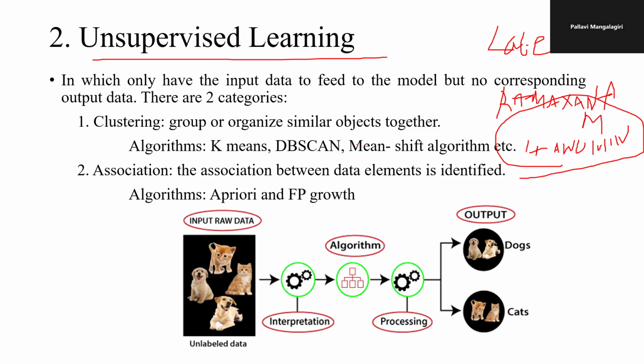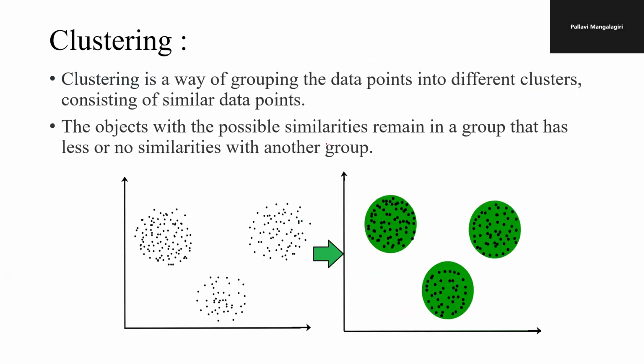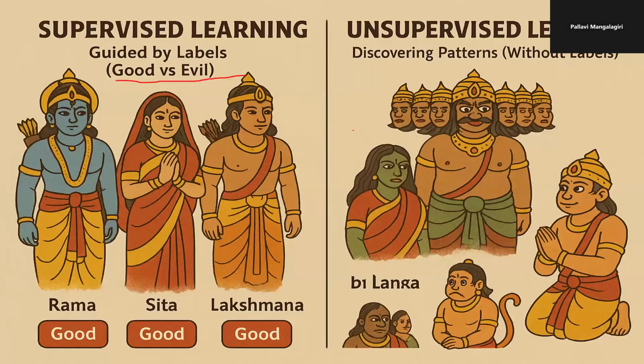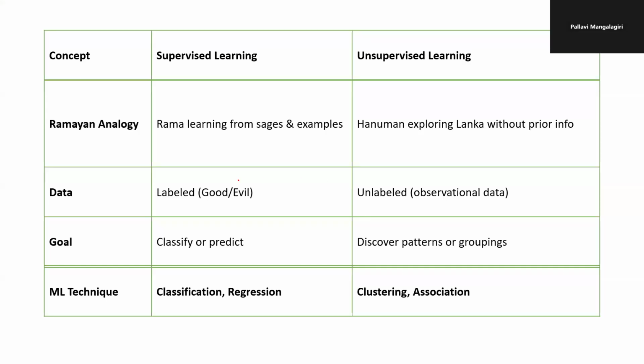We are supposed to classify the data without any labels, discover some new patterns, and group them according to particular aspects or elements. We have clustering and other techniques in unsupervised learning. Like how Hanuman is going to track the Ravana empire with the help of unsupervised learning, discover the patterns to Lanka, and reach Sita in Lanka. That is the major thing that happens in unsupervised learning as well.